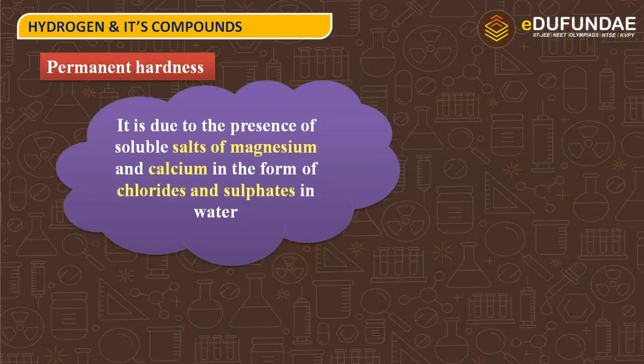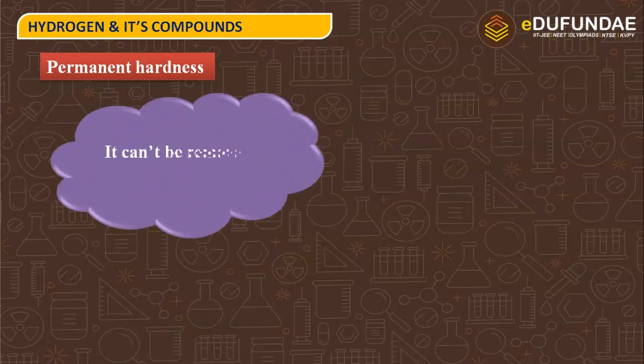We have already discussed temporary hardness, which is due to the presence of bicarbonates and carbonates in water. But permanent hardness is due to the presence of salts of calcium and magnesium in the forms of chlorides and sulfates. It can't be removed by boiling.